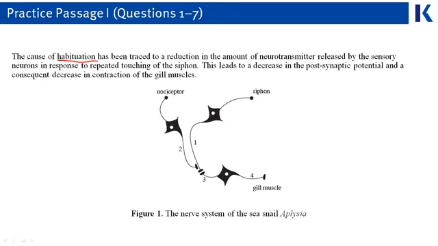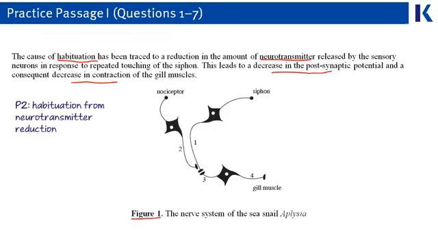It looks like its cause is a reduction in the amount of neurotransmitter released by the sensory neurons. This leads to a decrease in the postsynaptic potential and therefore a decrease in the contraction of the gill muscles. So less neurotransmitter means less withdrawing of the gill muscles. We're then given a figure of the sea snail's nervous system. So your outline for paragraph 2 could be something along the lines of habituation comes from less neurotransmitters, and the figure is of the nervous system of this snail.